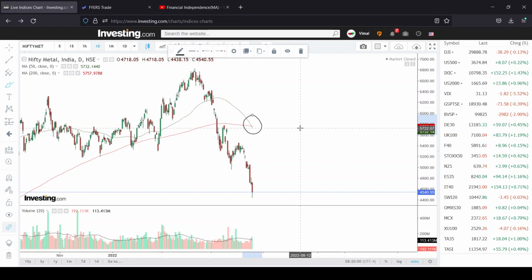Now let's also see any other sector. I'll go to Nifty Pharma.